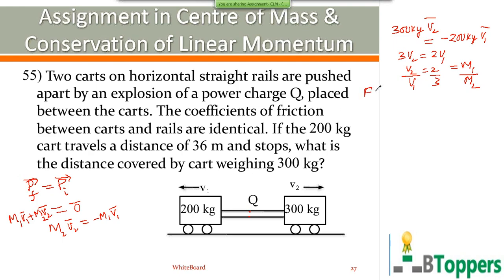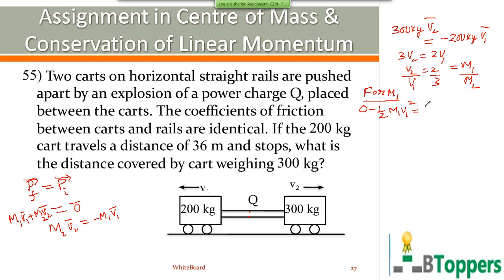Let us apply it for the first cart with mass m1 first. Change in kinetic energy is final kinetic energy minus initial kinetic energy. The final kinetic energy after it travels 36 meters becomes 0. The initial kinetic energy, when it starts moving, is half m1 v1 square, and this equals the total work done by all the forces.